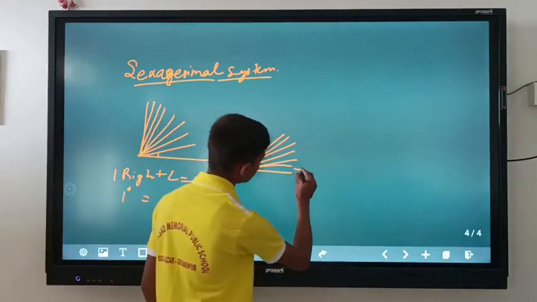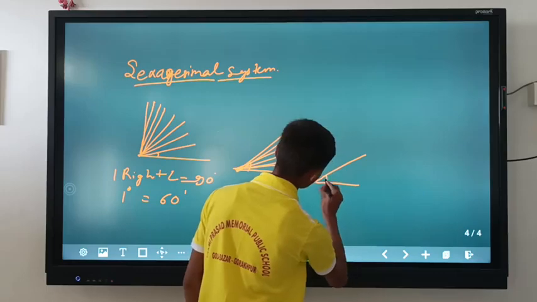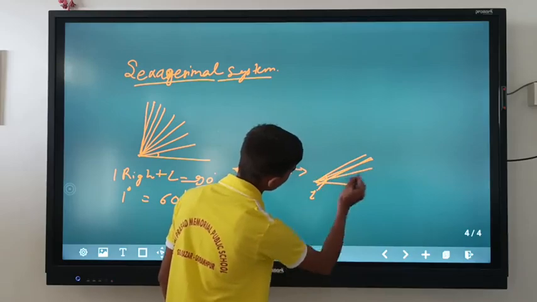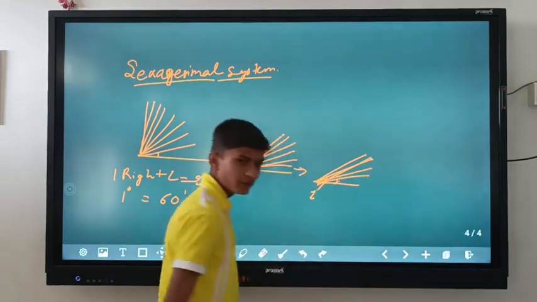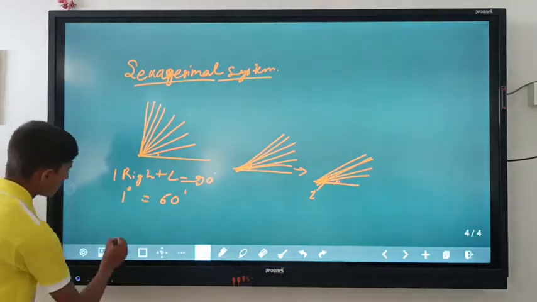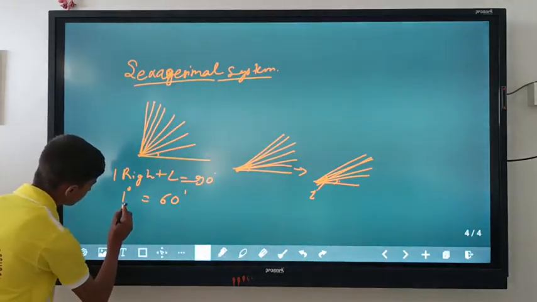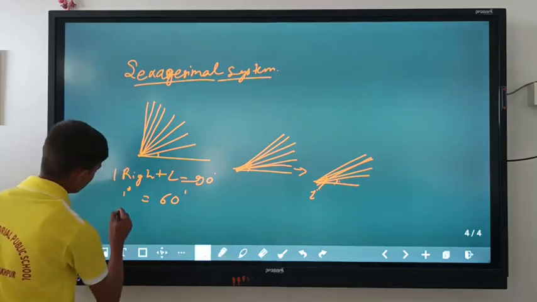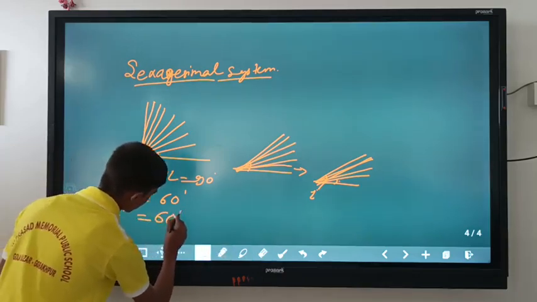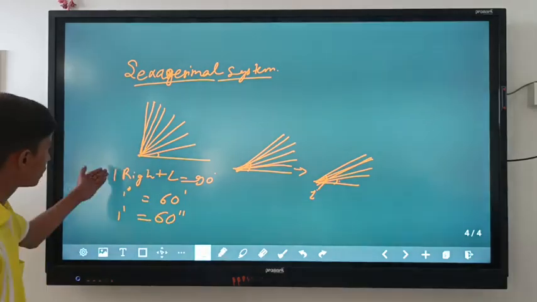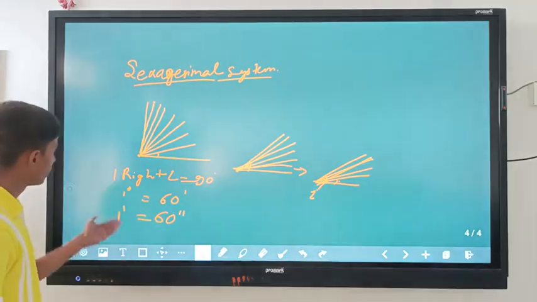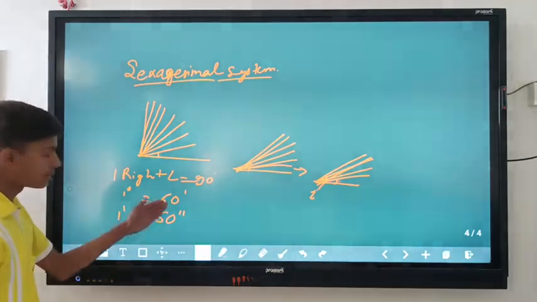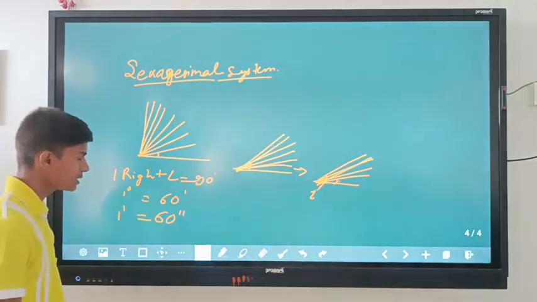And if we take a minute and divide it into 60 equal parts, then each part is 1 second. So we can say that 1 minute equals 60 seconds. So one right angle equals 90 degrees according to the hexadecimal system. One degree equals 60 minutes, and 1 minute equals 60 seconds.